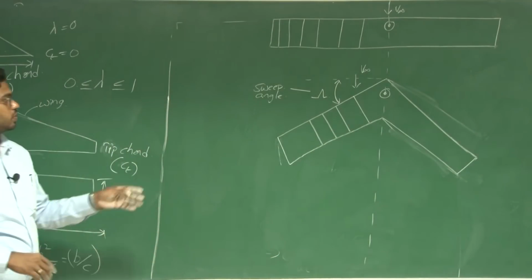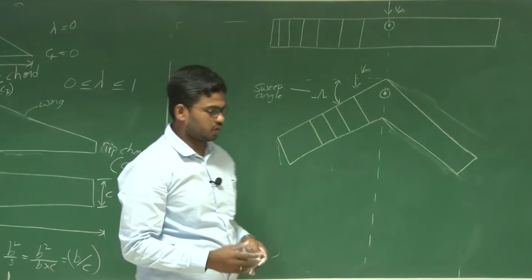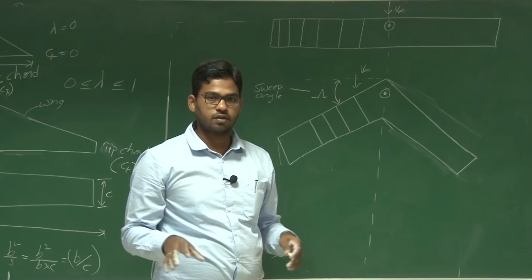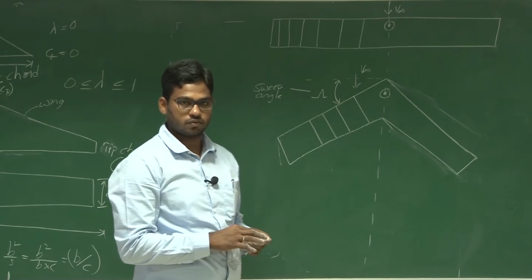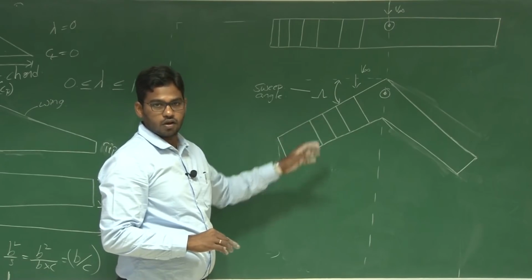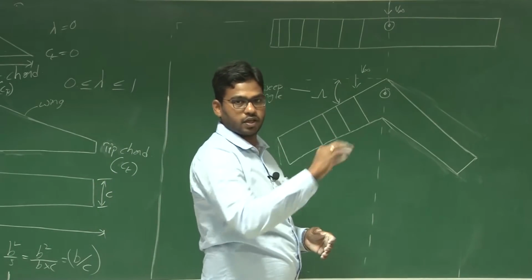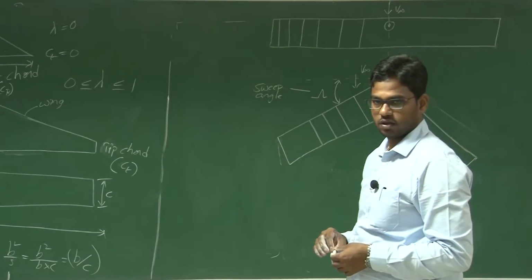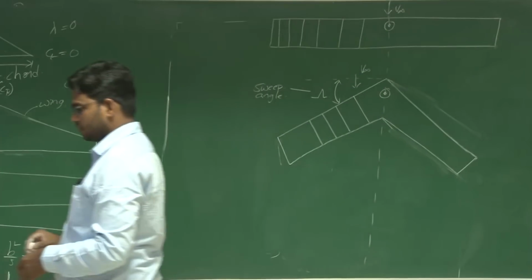Usually sweep is essential when you are traveling at high speeds, to delay the Mach number effects on the airfoil. Although with respect to ground you will be traveling at a higher Mach number, the aerofoil sees a lower Mach number. That we will discuss as we progress.